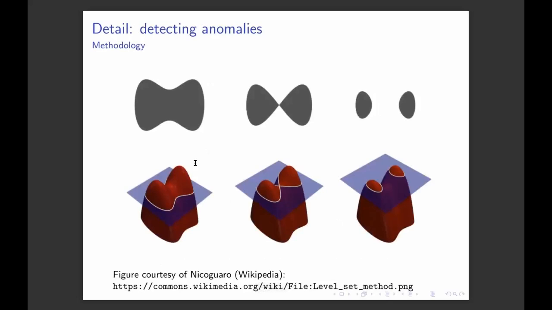Here is an illustration of this level set method. Here we are considering a random variable with two coordinates, and the red surface is the log likelihood of this random variable. The blue plane corresponds to the threshold eta that we are selecting. Basically, all the points whose likelihood is beneath that blue plane are considered anomalous.